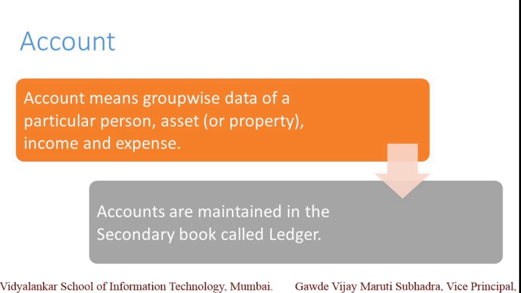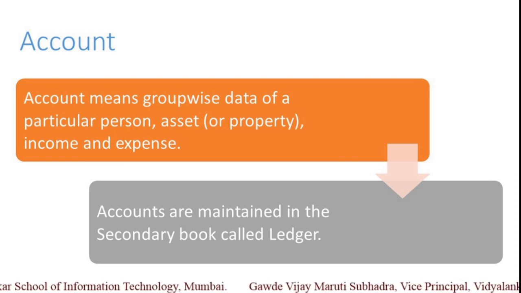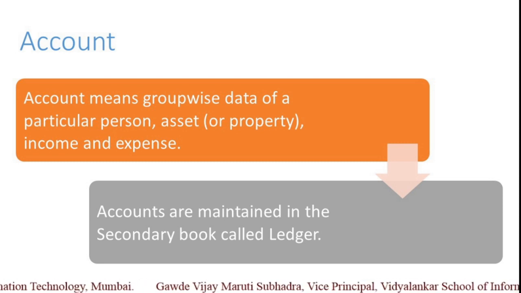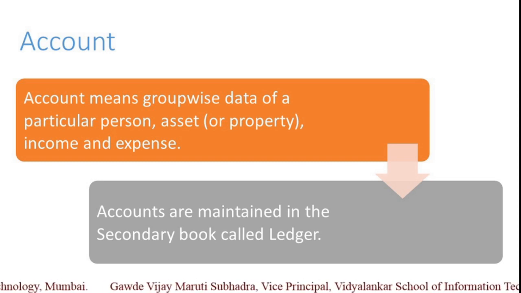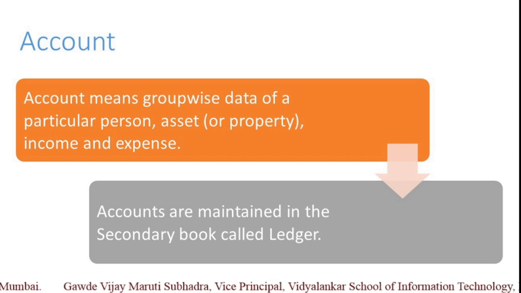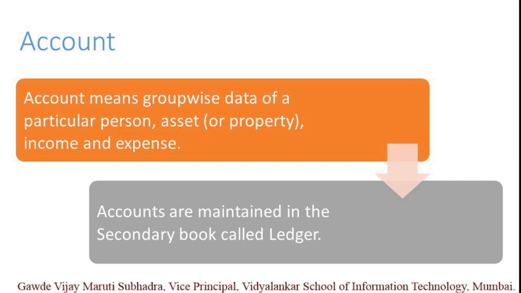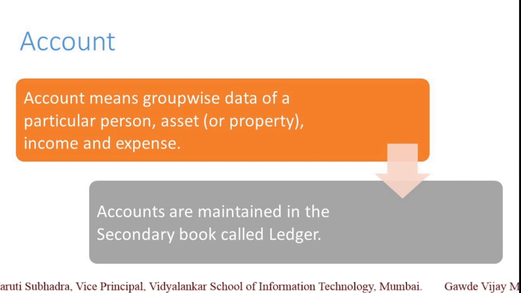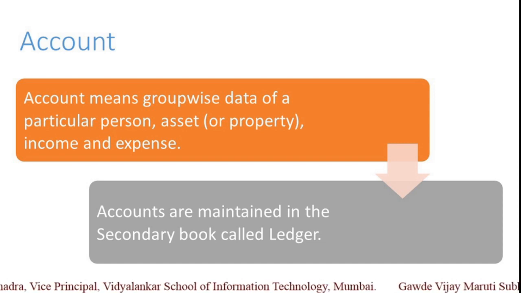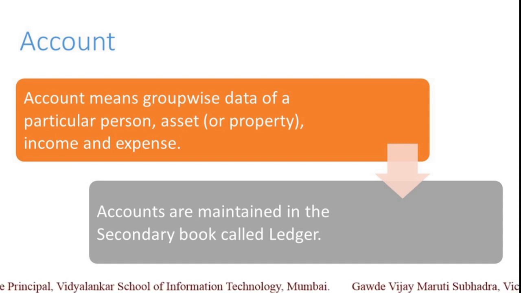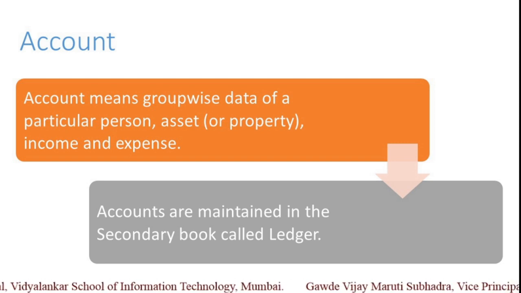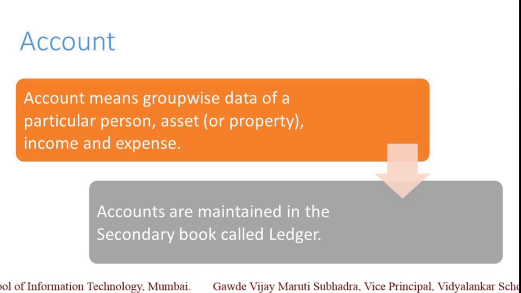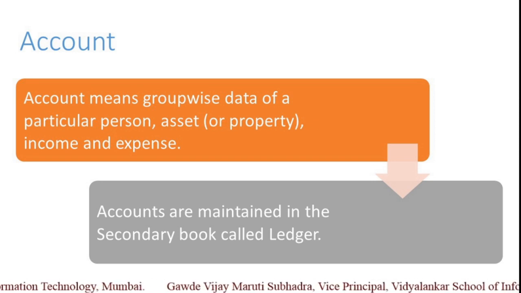To understand better, there is a book of account called the ledger, which is a secondary book of account. The primary book is the journal, which you will learn later. In the ledger, there is one register, and that register is divided into a number of parts. Certain pages we keep for transactions on a particular asset, for example furniture. If we are purchasing furniture, selling furniture, or charging depreciation on furniture in a year, then all transactions regarding furniture are recorded at one particular place. It may be one or two pages of that ledger, and that group-wise data of furniture